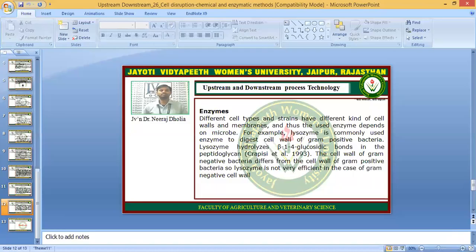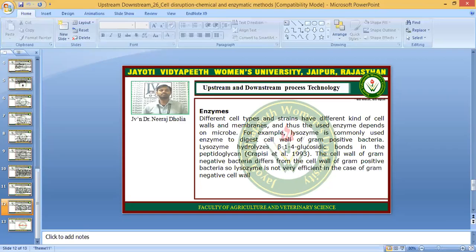For example, say if E. coli bacteria have some specific lipid A, then we use the enzymes which will dissolve specifically that lipid or protein A. For example, lysozyme is a commonly used enzyme to digest the cell wall of gram-positive bacteria, and lysozyme hydrolyzes the beta-1,4 glycosidic bond in the peptidoglycan chain.